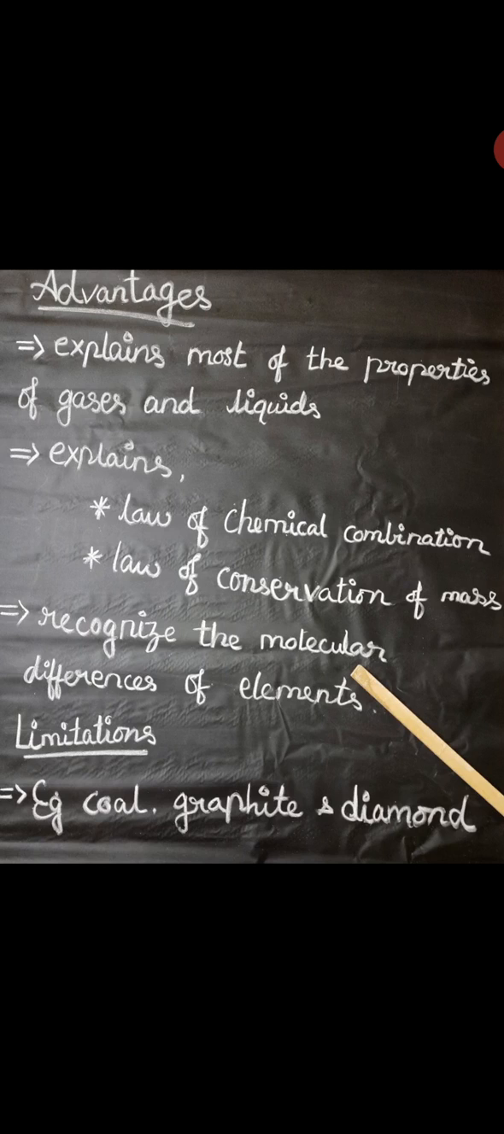Next we can see the limitations of Dalton's atomic theory. The atom is no longer considered as the smallest indivisible particle. Atoms of the same element can have different mass, and that is the isotope. Next, isobar.